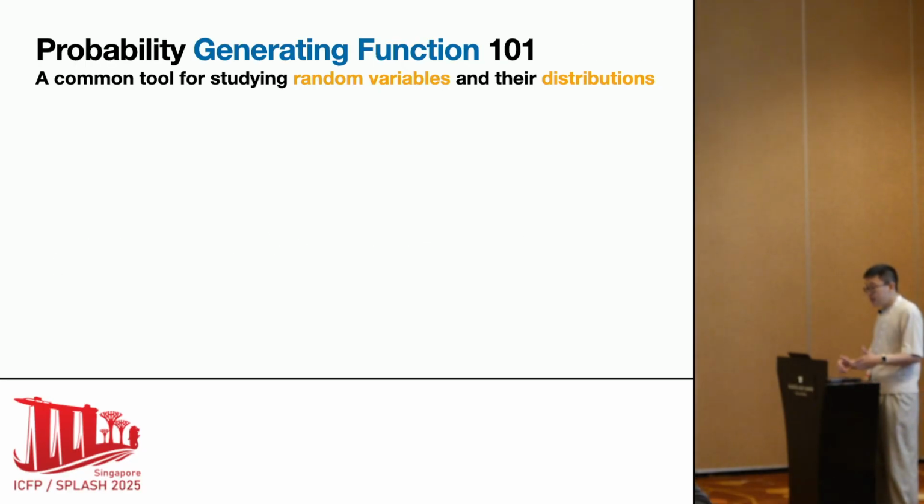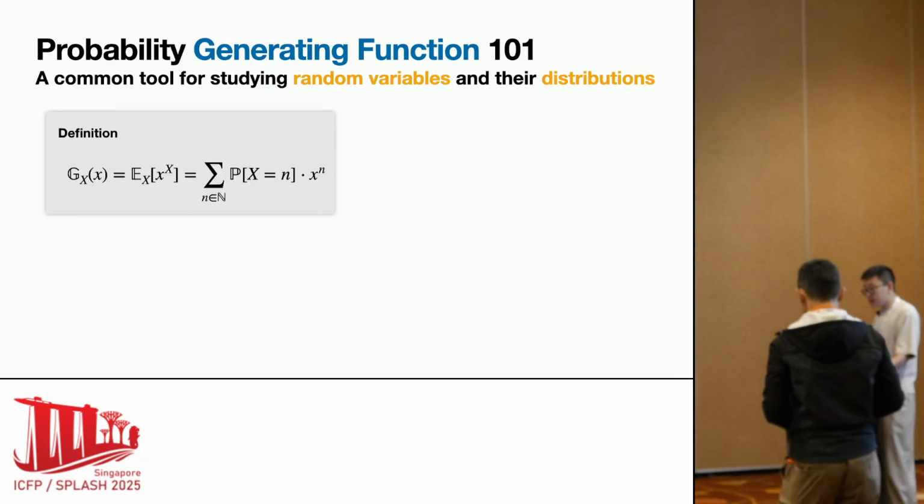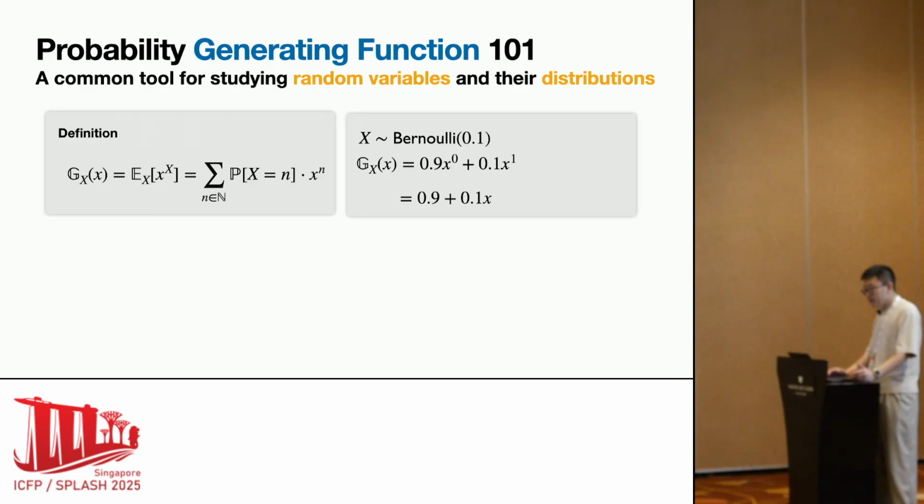Before we dive into the details of Jianlin, let's first go through the basic ideas of probability generating functions real quick. For a random variable x supported on the natural numbers, its probability generating function is defined as the expectation of the formal parameter lowercase x to the power of the random variable uppercase X, that is a weighted sum where the weights are probabilities. For example, if X is a Bernoulli random variable with parameter 0.1, the generating function is a polynomial with 2 terms where the coefficients are probabilities.